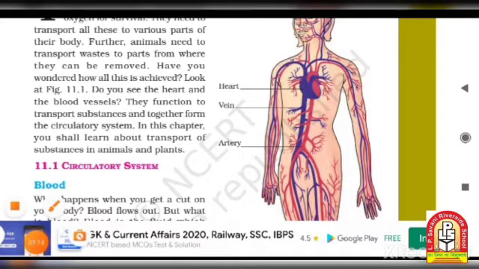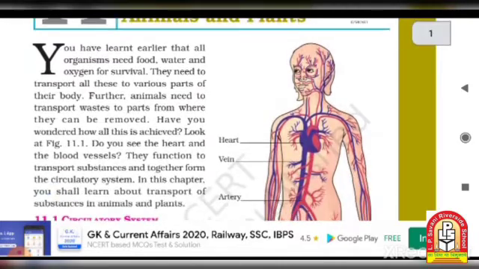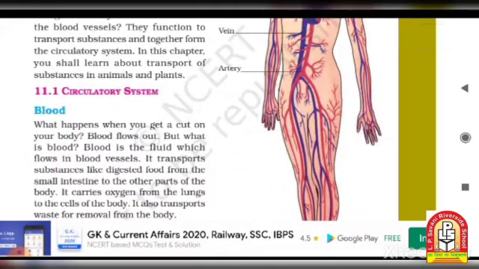But in this lecture, via video link, you just take the introduction to transportation in animals and plants. We start with a general introduction and overview of this chapter. After that, we will complete the full chapter via Zoom in the